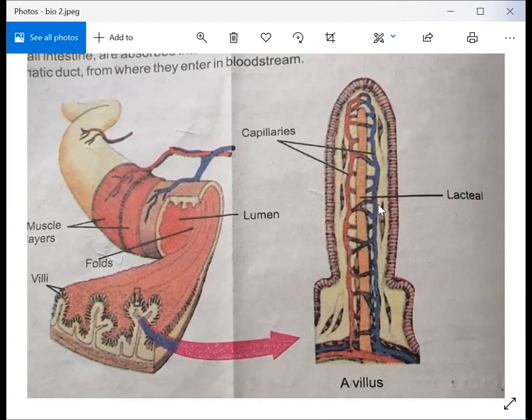You can also understand this process with the help of a diagram. You can see these are the foldings of the villi. When amino acids and sugars come here, amino acids, I have told you, are formed when proteins are digested in your body and converted into chains of amino acids. When they are collected over here, they are thrown into the bloodstream. This blood takes them to the liver.